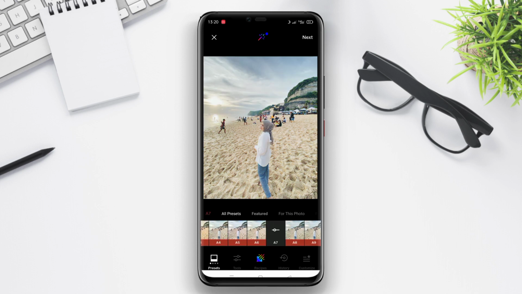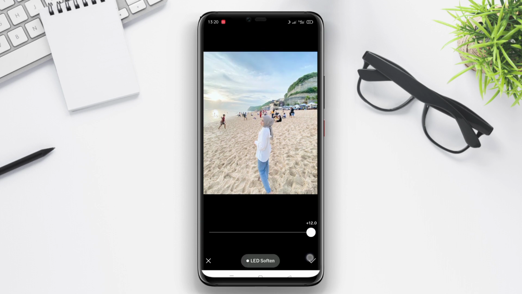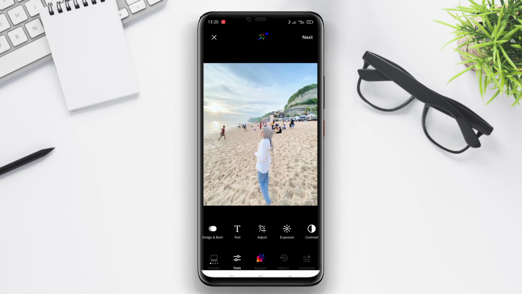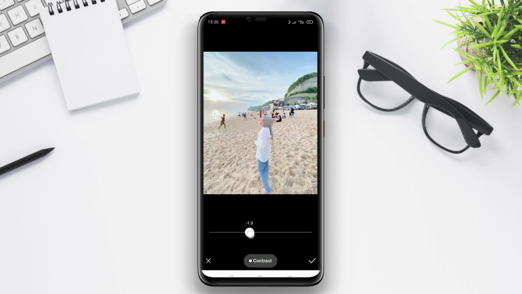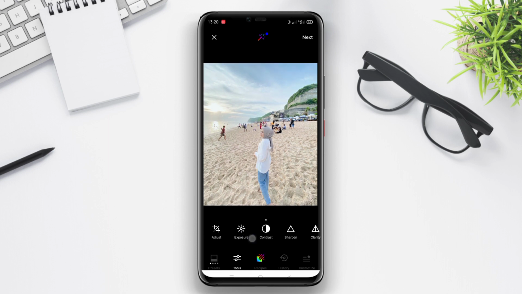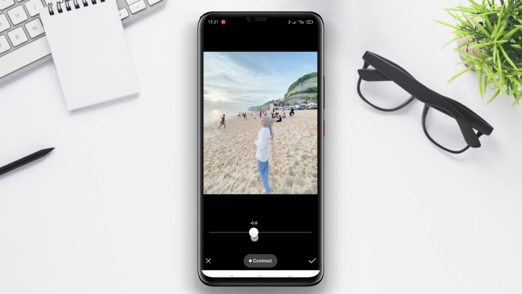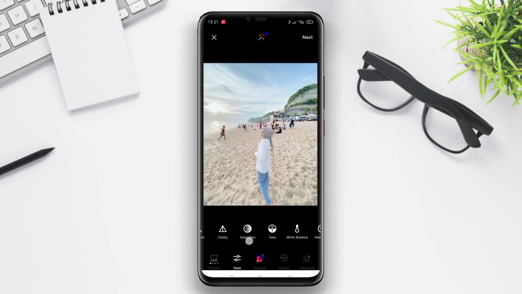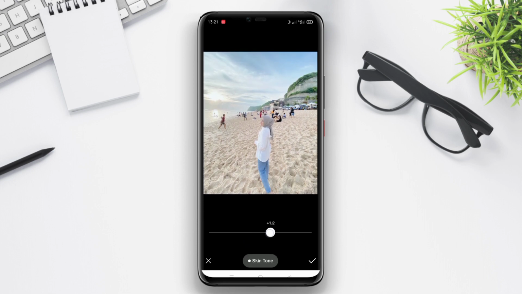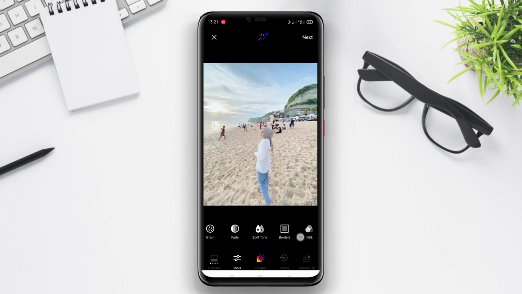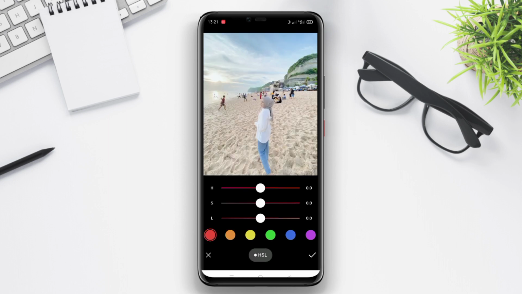Additionally, the app offers an active online community where users can share their photos, follow other users, and gain inspiration from the VSCO community. VSCO also supports RAW file formats, allowing users to edit high-quality photos with better detail. Thus, VSCO is highly recommended for those who want to create beautiful and professional-looking photos.